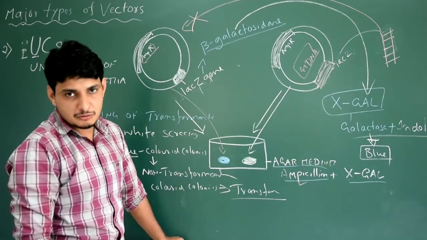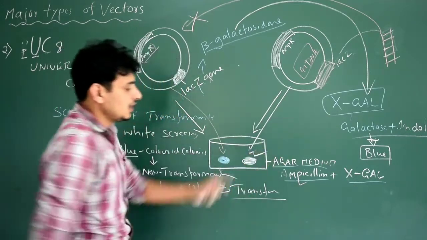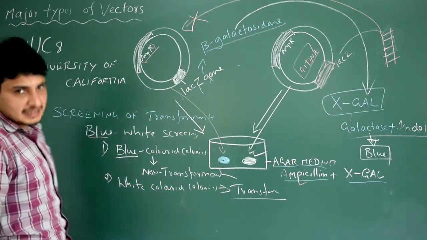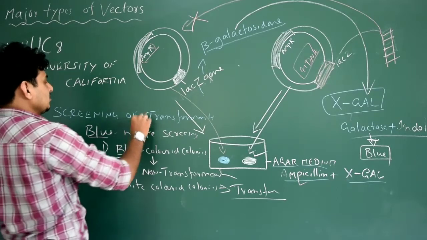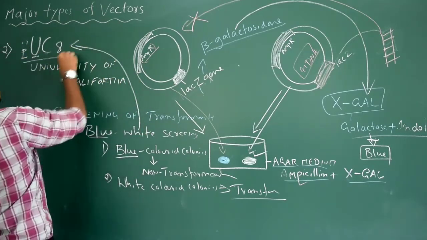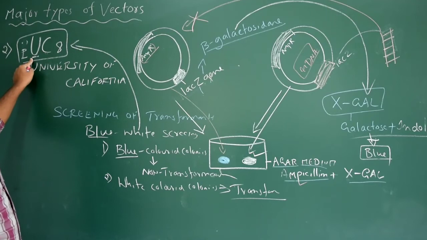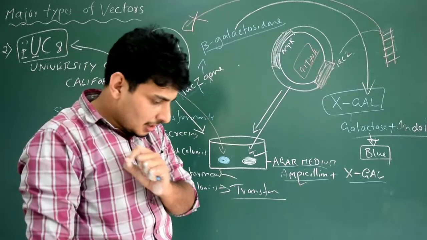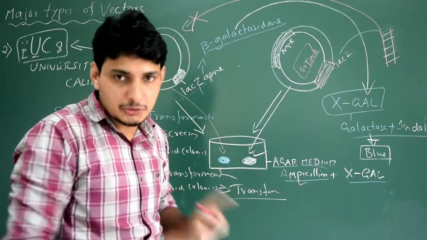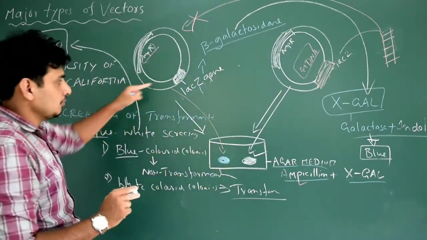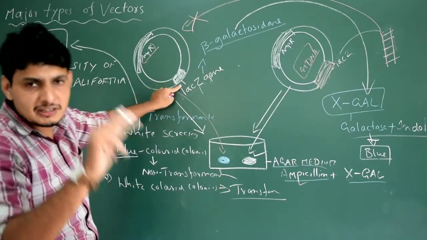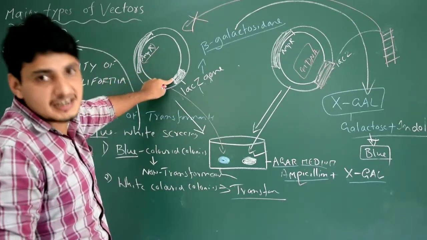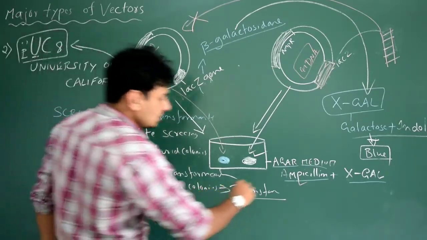So which one do you prefer now for your experiment? This one, because they are transformants. These are non-transformants, and this method is called blue-white screening. Blue-white screening is normally used with pUC8 or pUC18 type of cloning vectors. Blue-white screening is not employed in the case of pBR322. Got it? Only pUC8, because they have this gene. Note this one. pBR322, do they have the lacZ gene? No. pUC18, yes, because it is constructed artificially. Got it? So this is the thing actually.